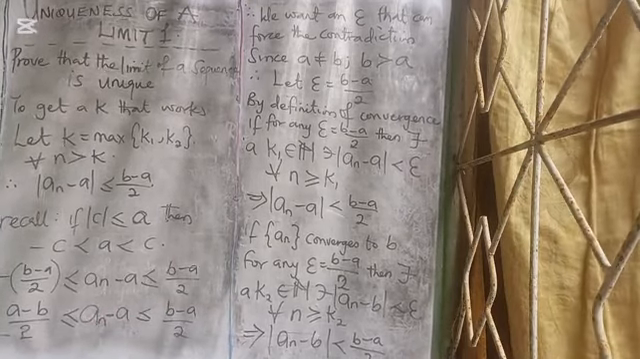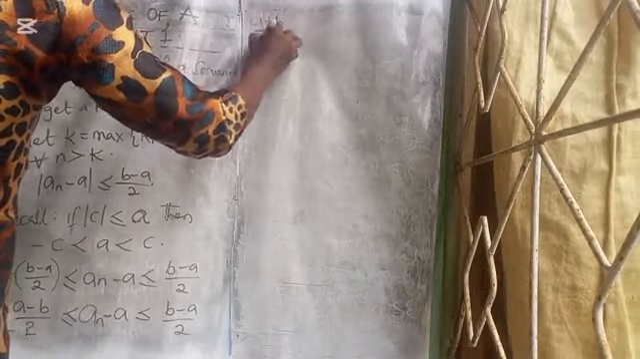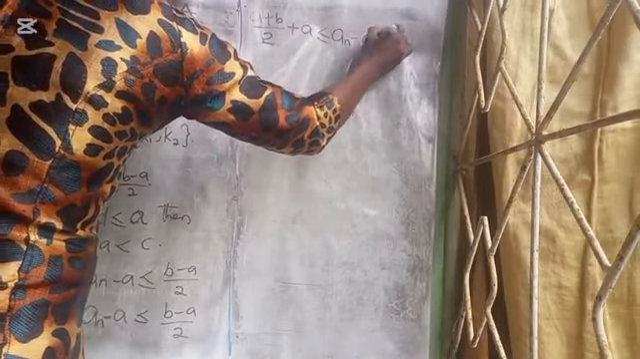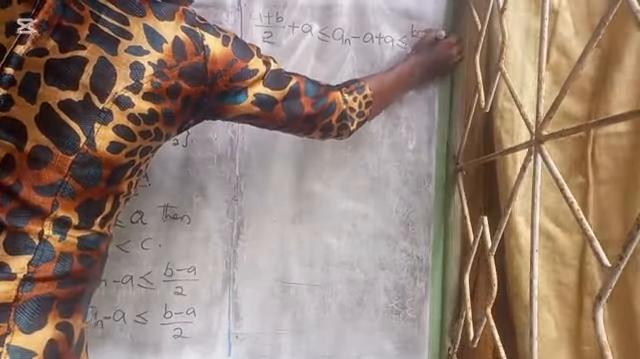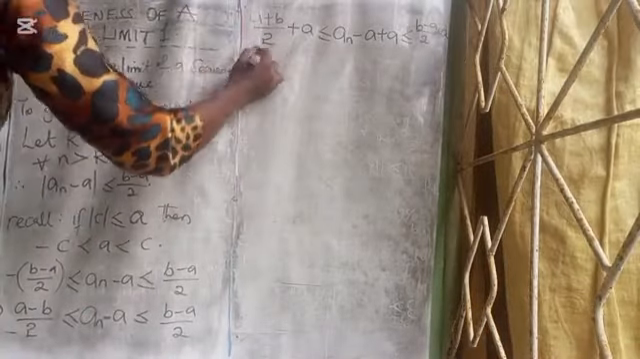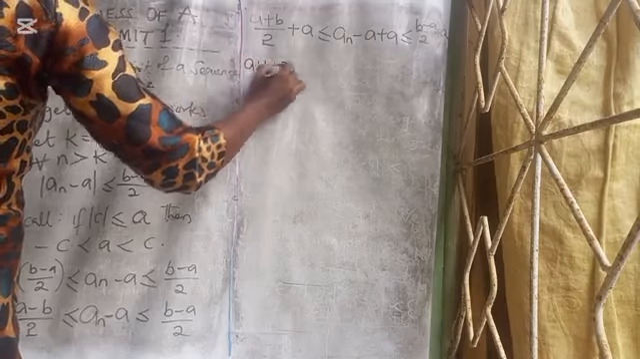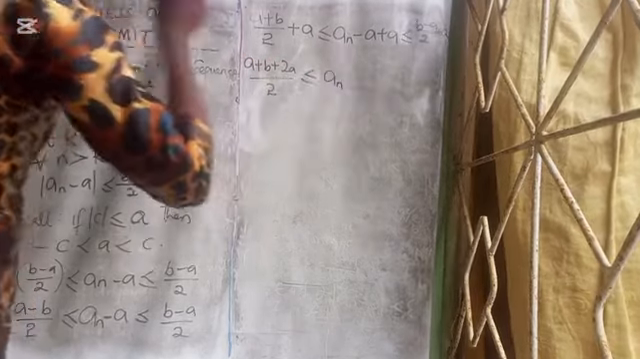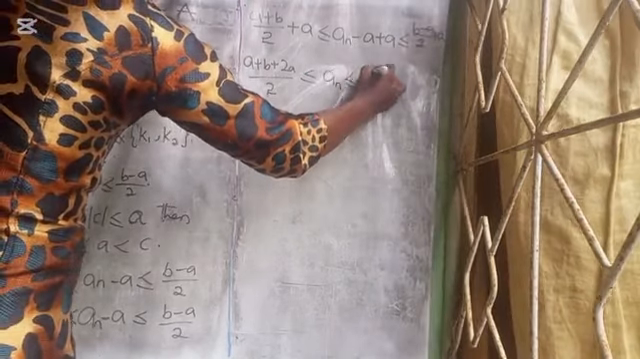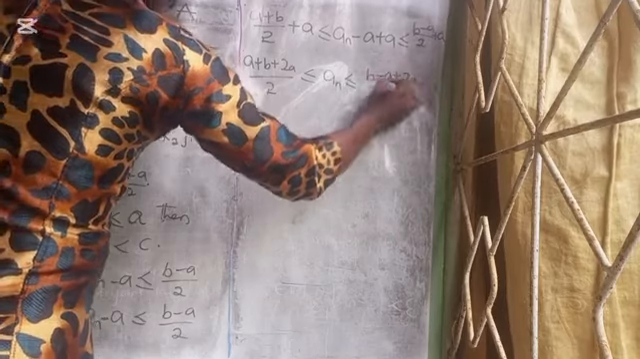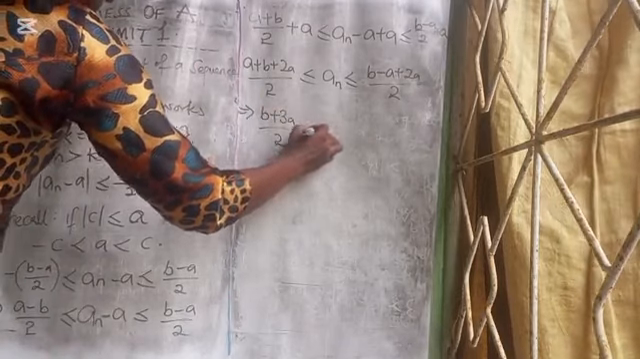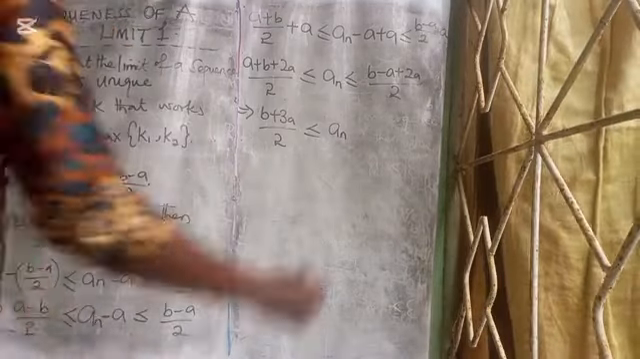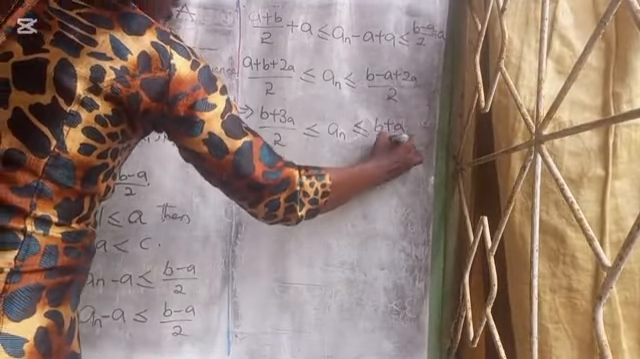When we add A all through, we have (A minus B) over 2 plus A, less than an minus A plus A, less than (B minus A) over 2 plus A. And so by the time we work on this, we have (A plus B) over 2, less than an, less than (B plus A) over 2. This gives us (3A plus B) over 2 less than an, less than (B plus A) over 2.